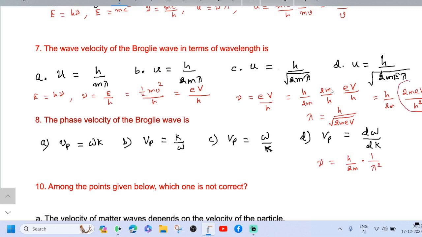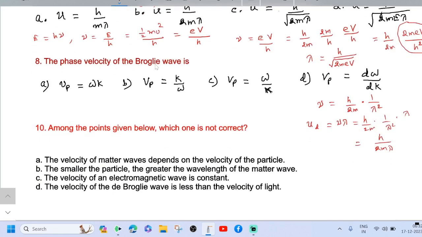This is our 1 by lambda square, because lambda equal to h divided by root of 2m eV. Now, velocity of de Broglie wave equal to u suffix d equal to nu lambda, then h divided by 2m into 1 by lambda square into lambda, which is equal to h divided by 2m lambda. Therefore, option B is correct.